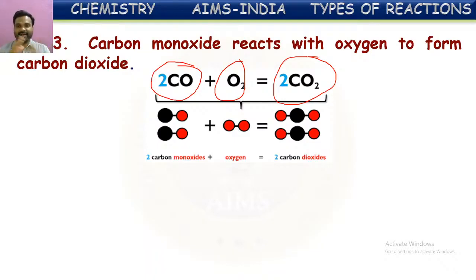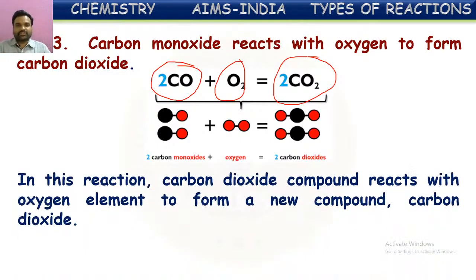So three different kinds of combinations we have seen here. Combination reaction between two elements, combination reaction between two compounds. This example, formation of carbon dioxide from carbon monoxide and oxygen, is a combination between a compound and an element.